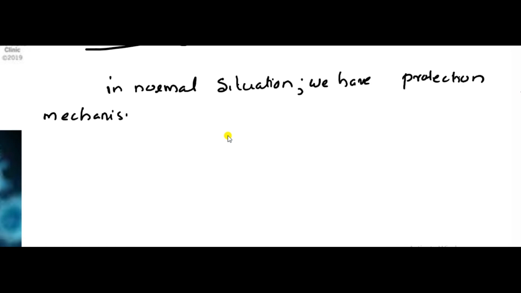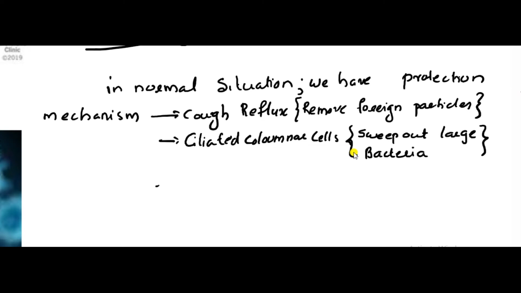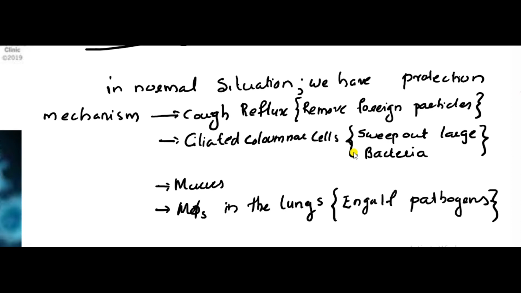In a normal situation, we have protective mechanisms like the cough reflex. It removes foreign particles. Ciliated columnar cells sweep out large bacteria and mucus, and macrophages in the lungs engulf pathogens.